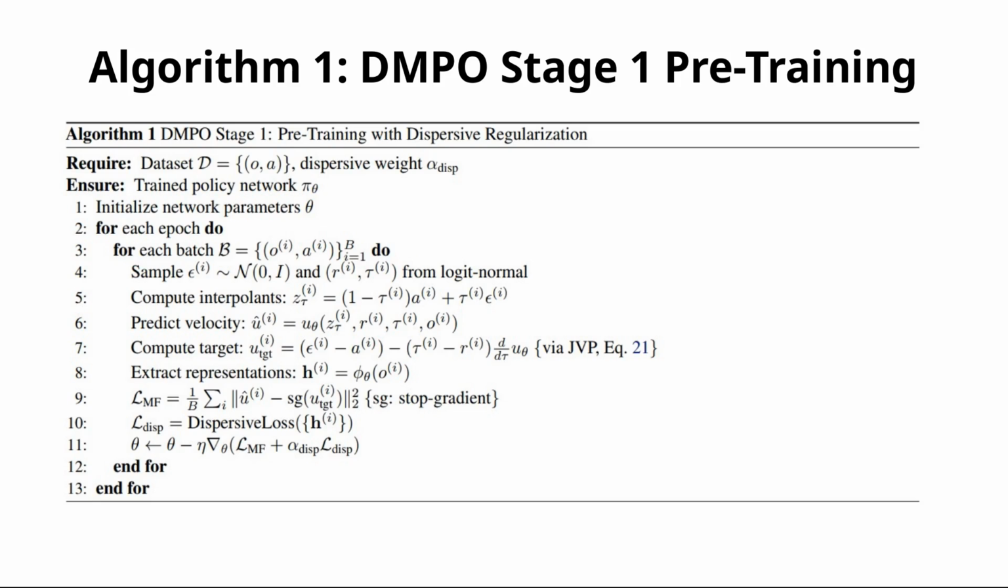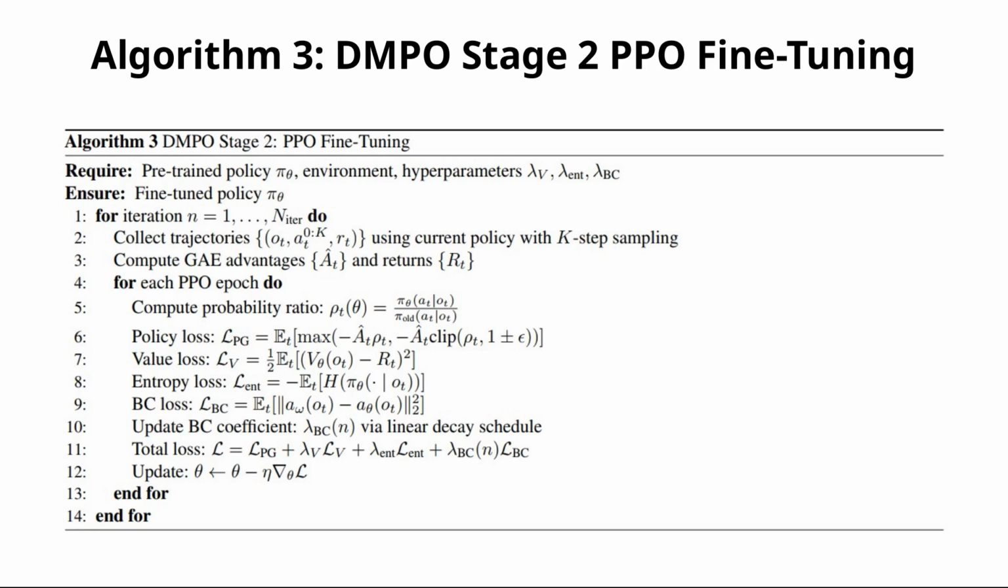Algorithm 1. Stage 1. Pre-training involves sampling noise, computing interpolants, and minimizing the dispersive loss. The stop gradient on the target velocity is essential for stability. Algorithm 3. Stage 2. Fine-tuning uses PPO with a linear decay on behavior cloning regularization. We start strong to preserve behavior, then gradually release to allow full RL optimization.